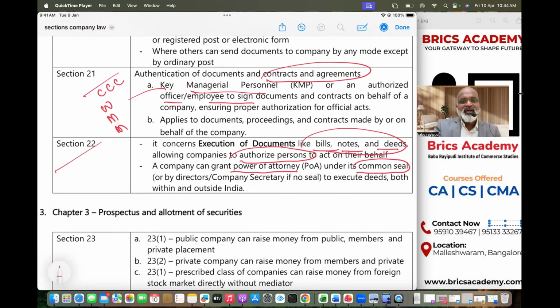Is my point clear? Now you know one story, right? From 2015 onwards, company seal is not mandatory. If the company seal is not used by the company to authenticate these legal documents, then you can give a power of attorney to directors or the company secretary. You understood? That means if you are using common seal, fine. If you're not using common seal, you have to authorize somebody. You have to give power of attorney, meaning you have to transfer those rights to somebody. That is Section 22.